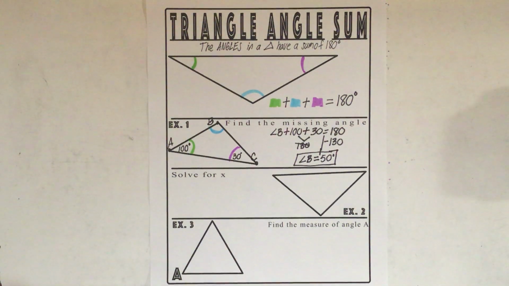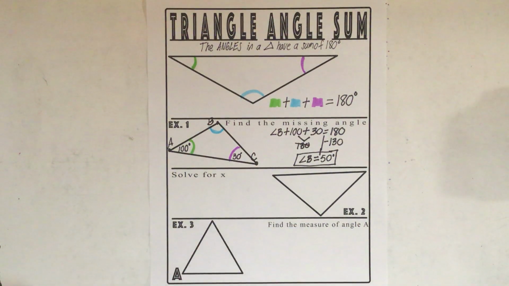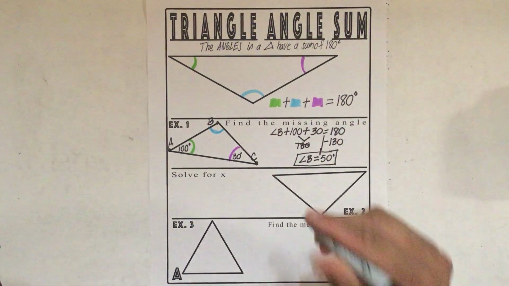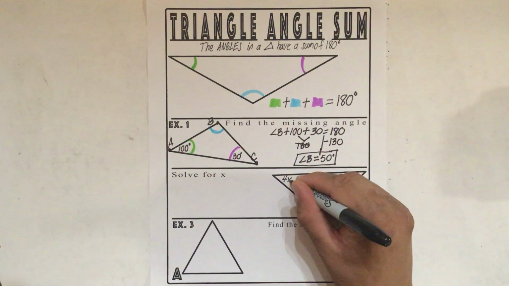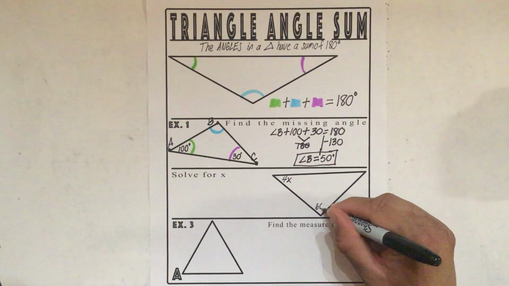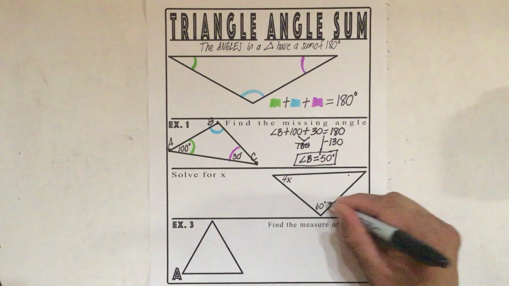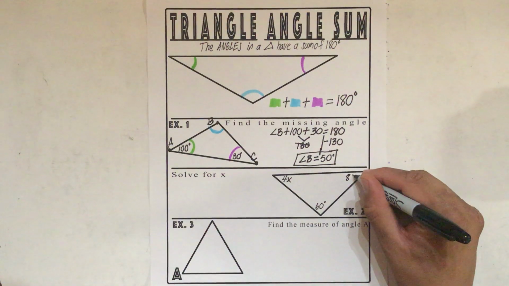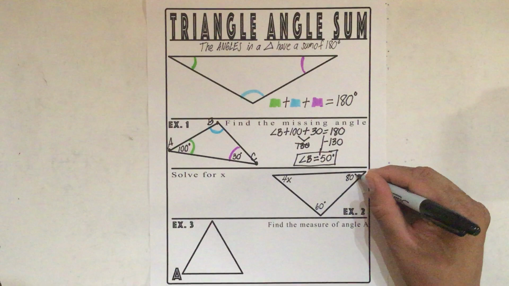Our second example is solve for x. This one is a little different. Again, we have three angles in a triangle. Let's say this is 4x degrees, this bottom one is 60 degrees, and this one on the right is 80 degrees.